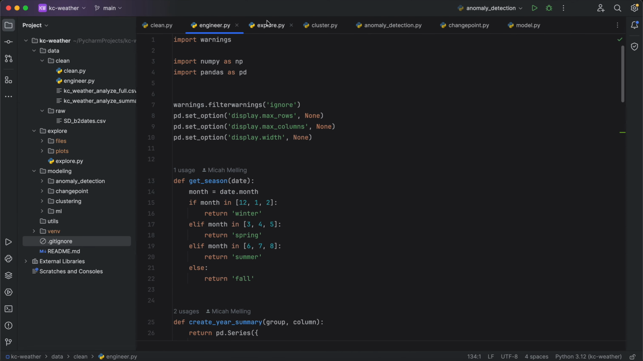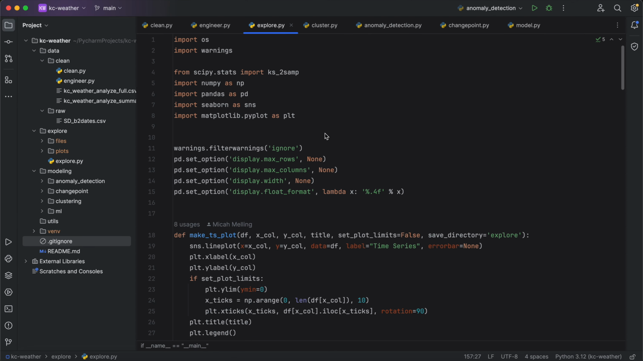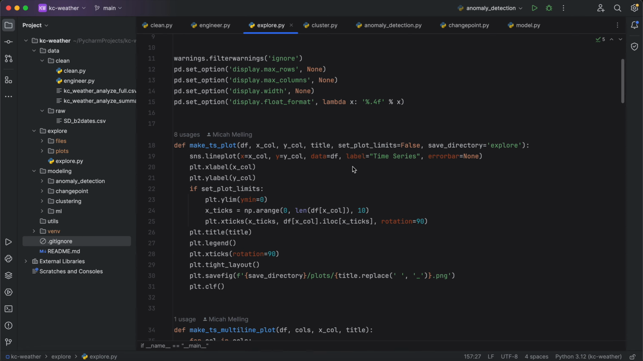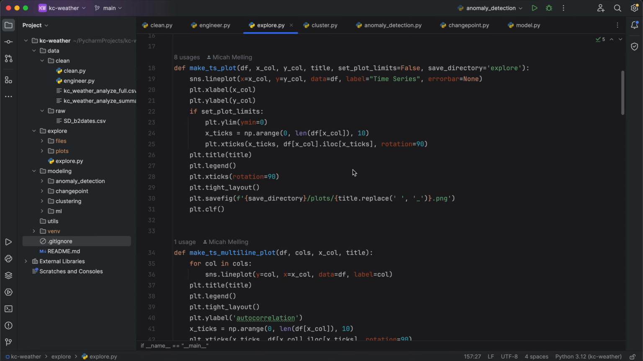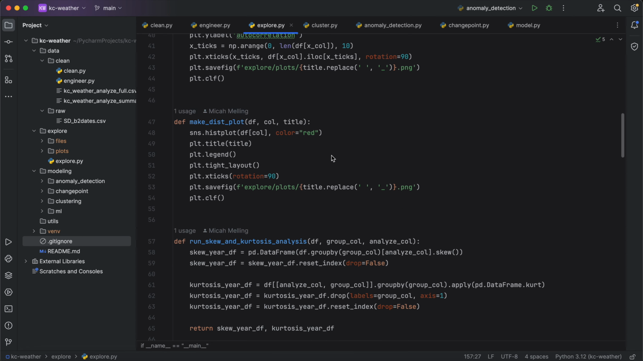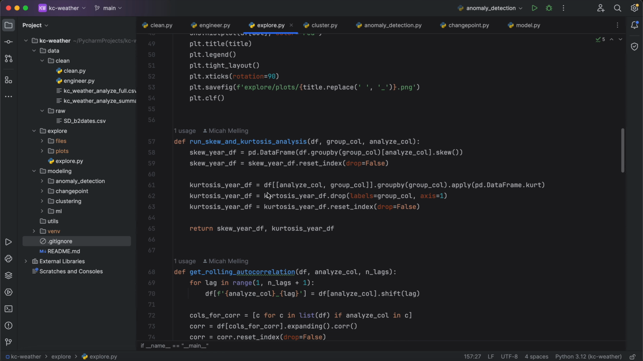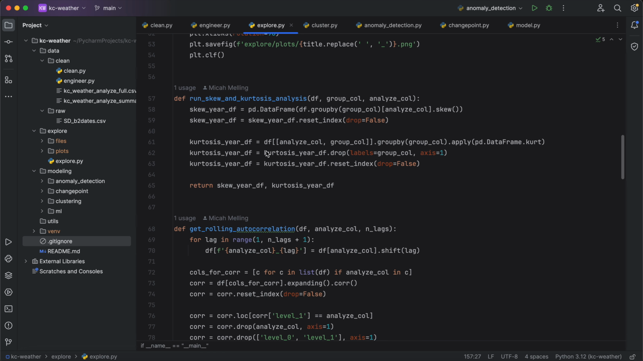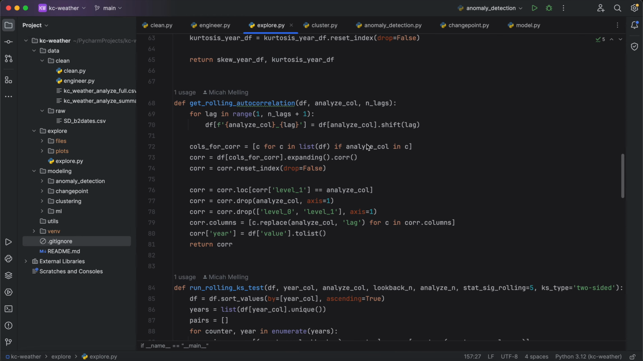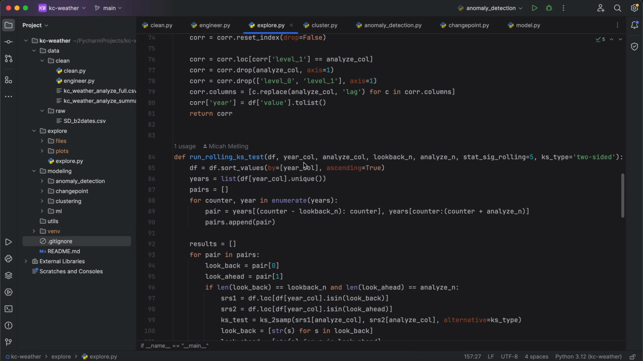All right, so that's the data cleaning. And then, of course, we can do some data exploration. So there are simple things like making time series plots, looking at distributions, perhaps some more novel things where we look at how skew and kurtosis are changing over time. We can look at how autocorrelation is changing over time, which is kind of interesting.